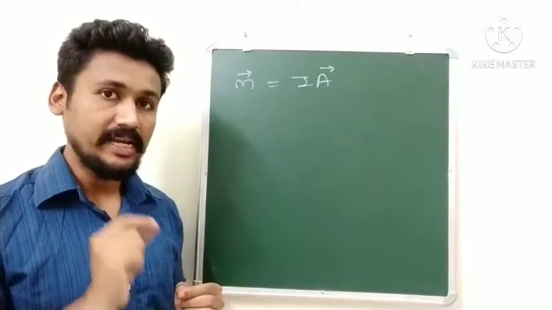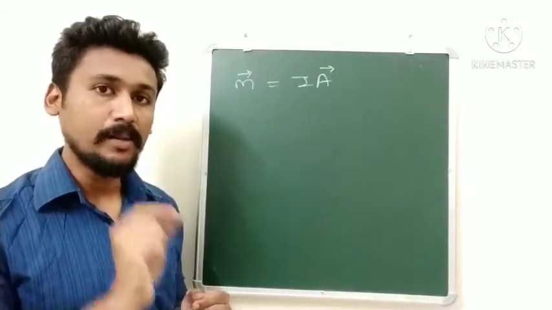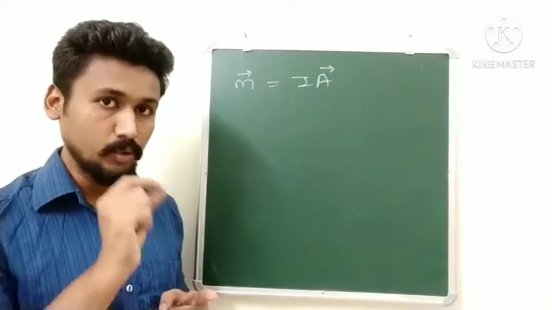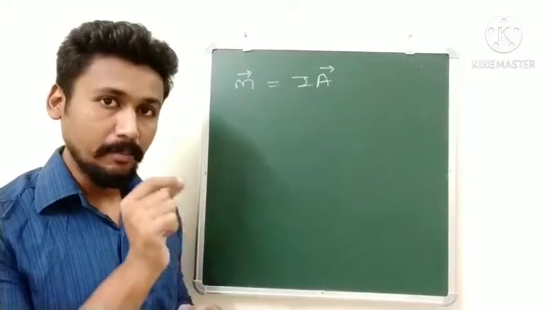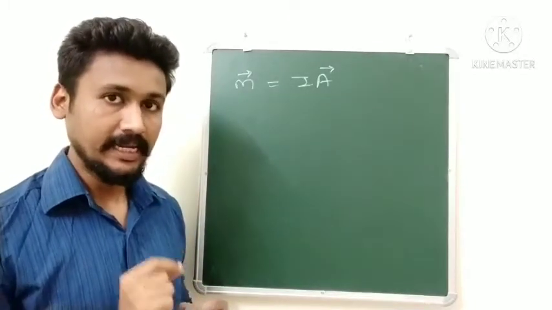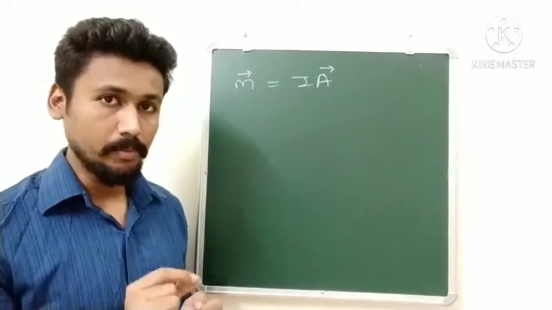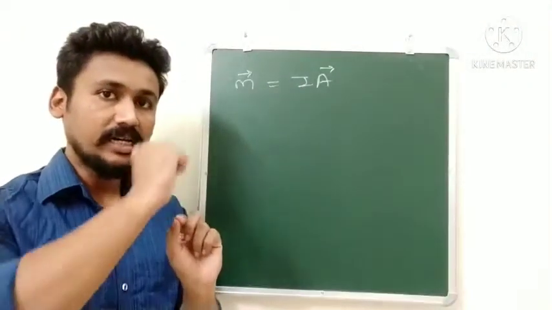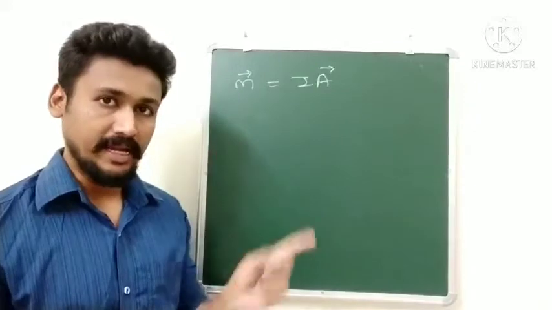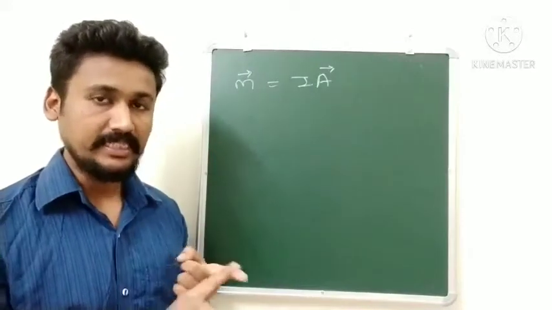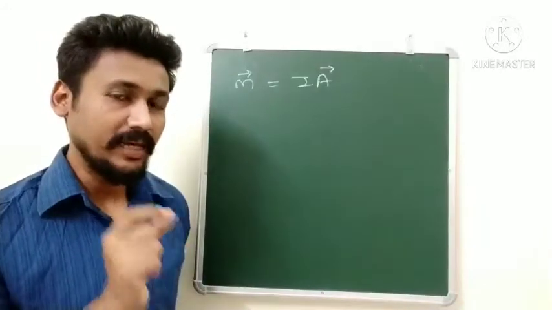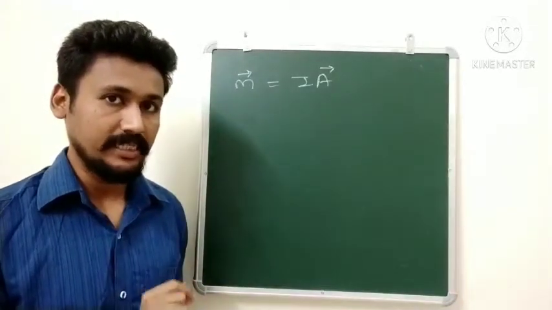We require the magnetic dipole moment to have a magnetic field. Any kind of magnetic field, to have that field, we need to have the magnetic moment present there. And this magnetic moment is given as a function of current. So if we have a current flowing, it will have a magnetic moment, and if the magnetic moment is there, we will have a magnetic field. That is why this concept is very important to understand.